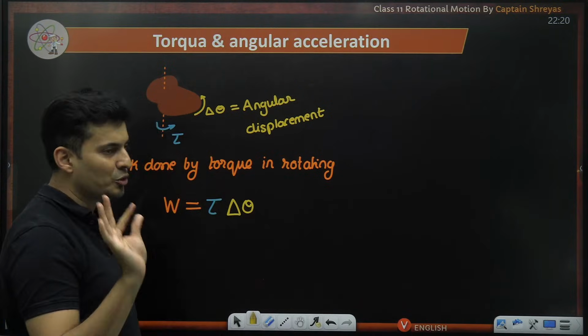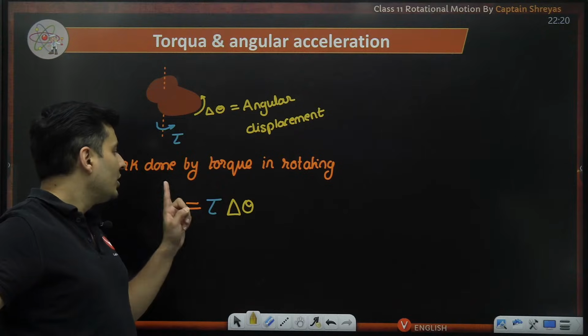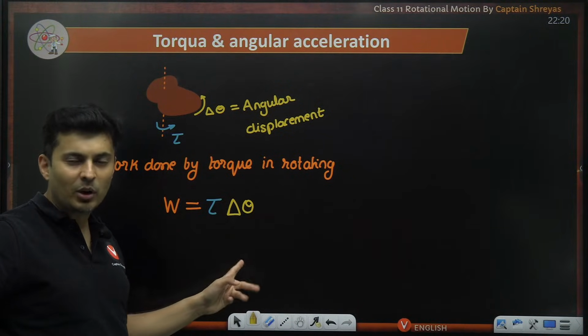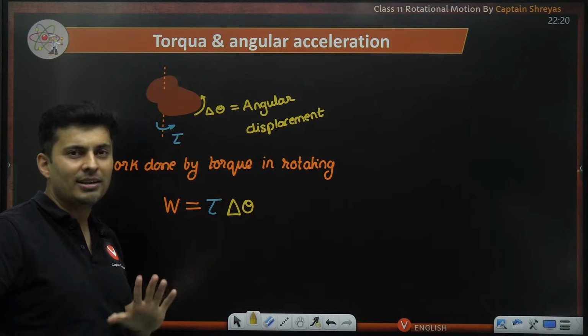The answer will still be in joules only; that will not change to some other unit. It is torque into angular displacement. Very, very important formula. Instead of force, you have torque. Instead of displacement, you have angular displacement.